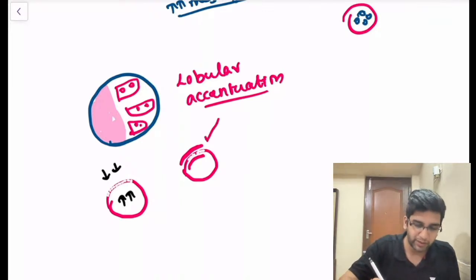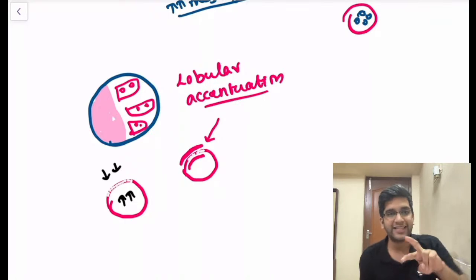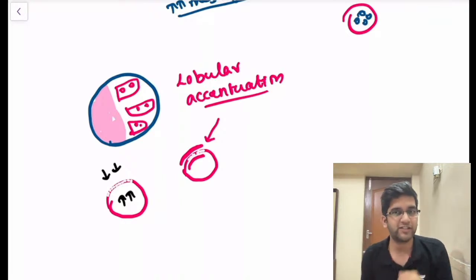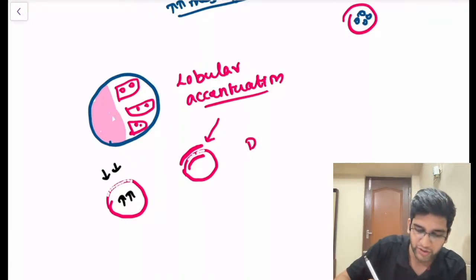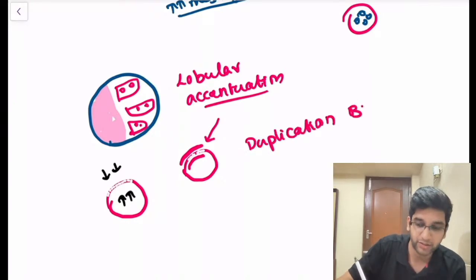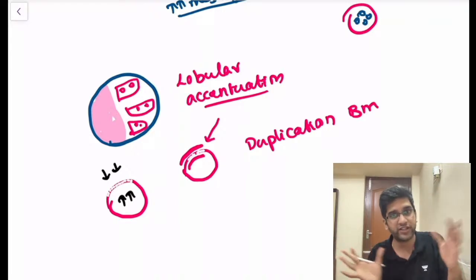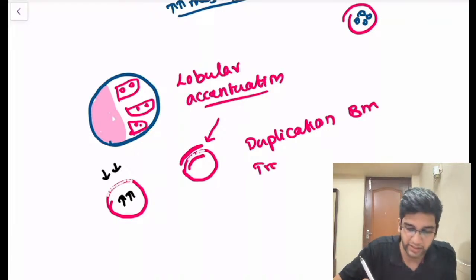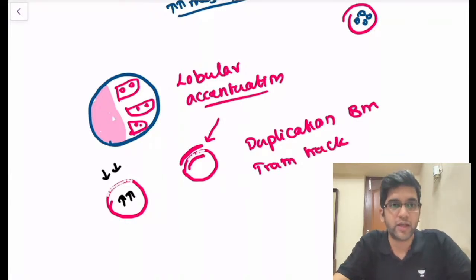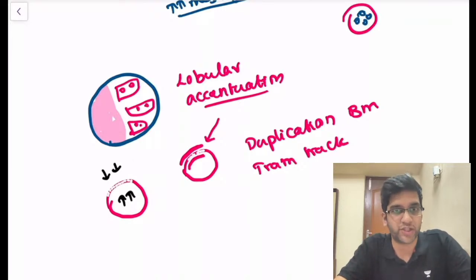Now if you look at this part, will it look like there is duplication of basement membrane? Or can I call it tram track appearance? You must have read this in MPGN. So this is called duplication of basement membrane because it is just collagen, getting deposited from both sides, or a tram track appearance. That's my second finding in MPGN. So in MPGN, you'll have a lobular accentuation, and a duplication of basement membrane or tram track appearance. This is very classical for MPGN.